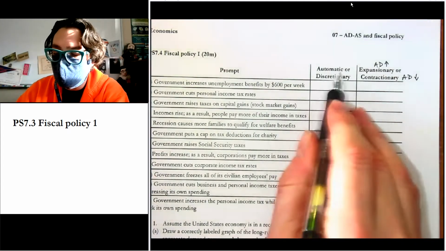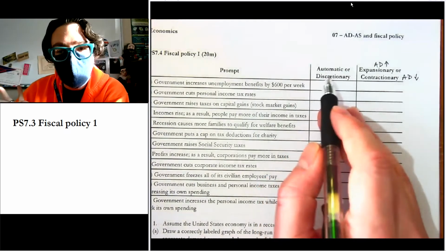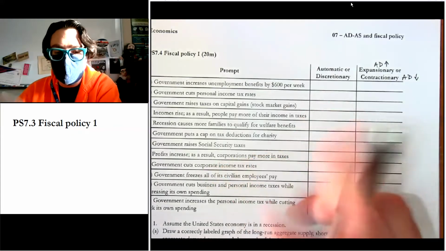And this is to say, like, did they change the policy? Is it discretionary, right? Did they make a new law? Did they make a new program? Automatic is like it just happens, right? There's no changes necessary, it just kicks in.